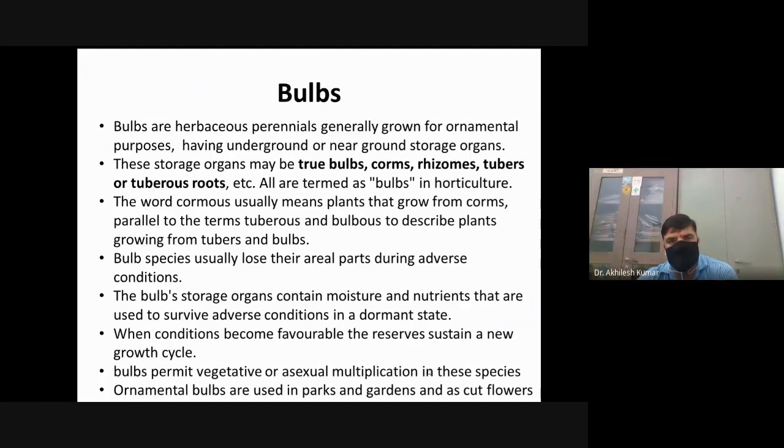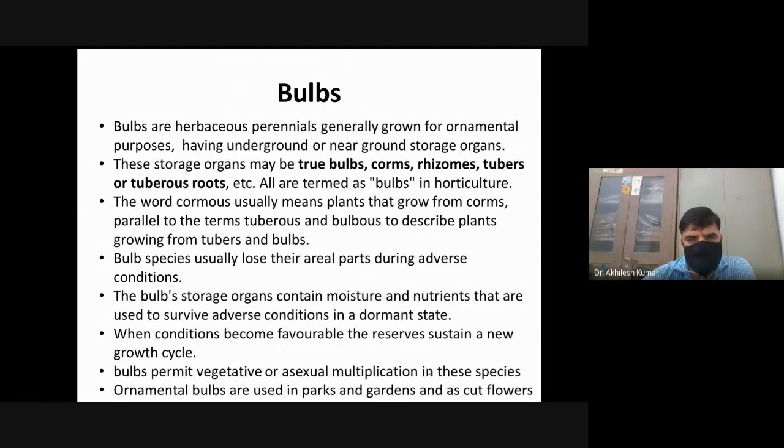Bulbs are herbaceous perennials, generally grown for ornamental purposes, having underground or near-ground storage organs.